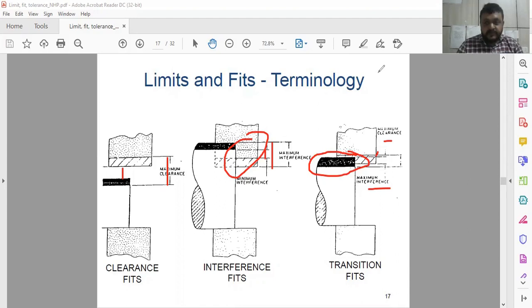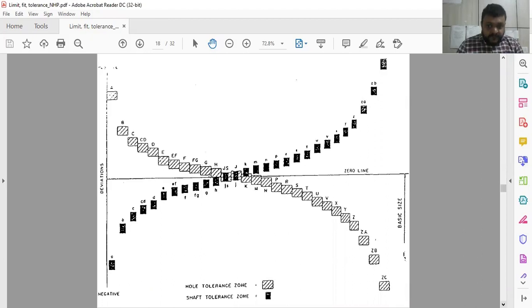So three types of fit together, to easily compare each of them. Here you can see A, B, C, D, then various kinds of grades for the hole system denoted by capital H, and the shaft system from small a, b, c, as we already discussed. 18 grades, the same grades represented capitally by the hole base system and by small notation in the shaft base system.